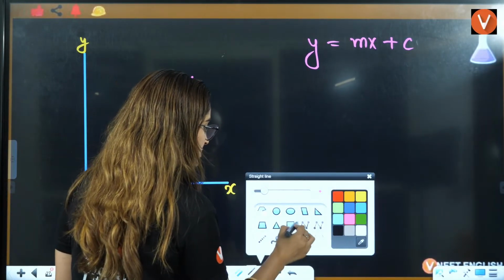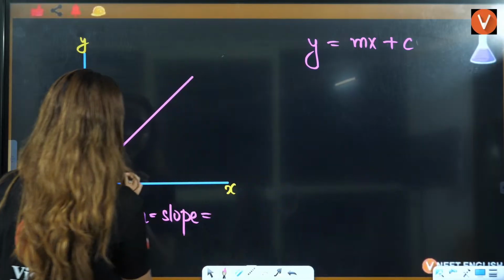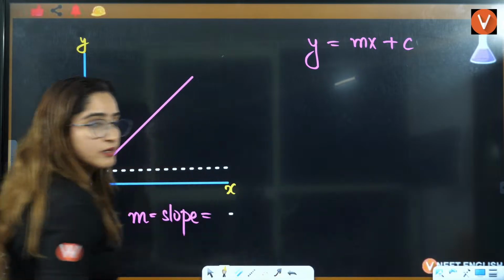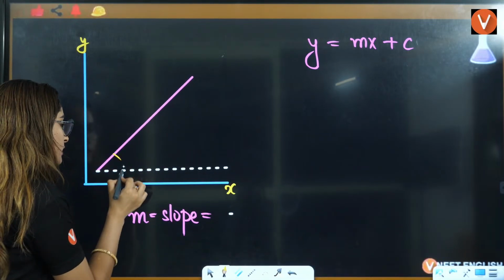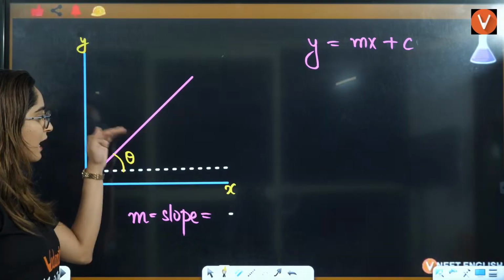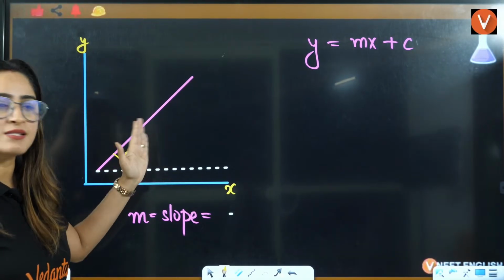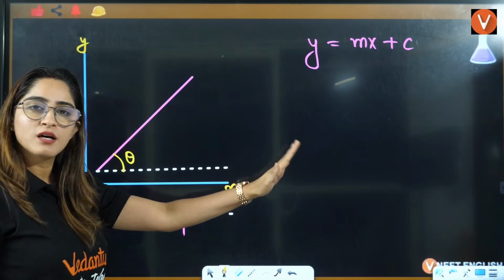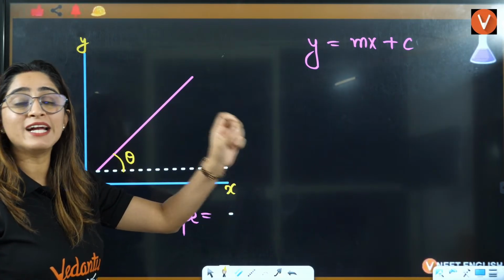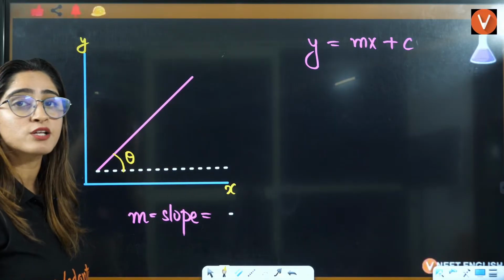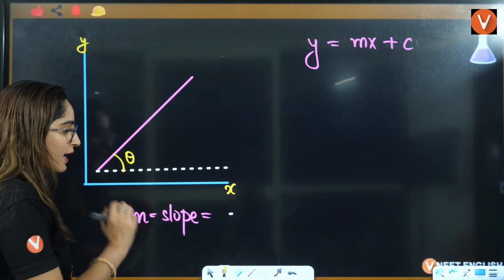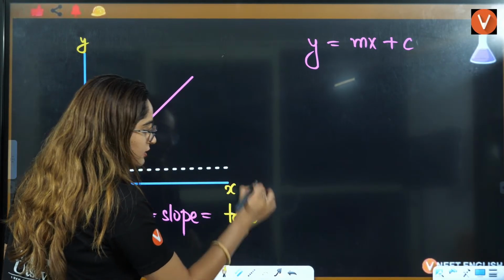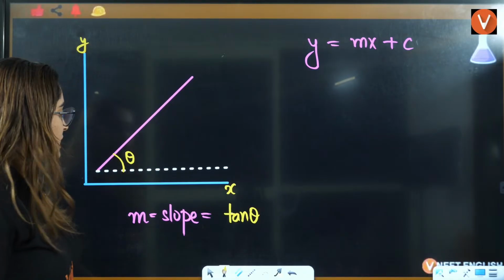Now who will tell me what is tan theta? Tan theta is a concept of trigonometry. This is theta. Theta is the inclination to the x-axis. How much inclined is this graph with respect to the x-axis? That is called slope. That is represented by m, and that is equal to tan theta.